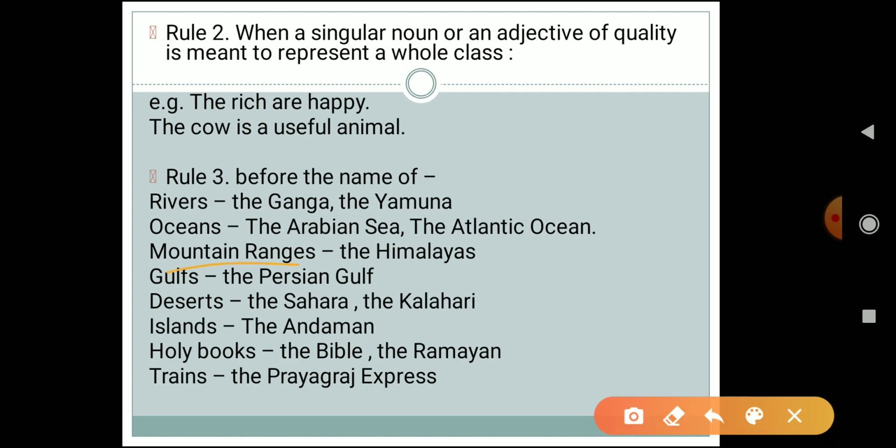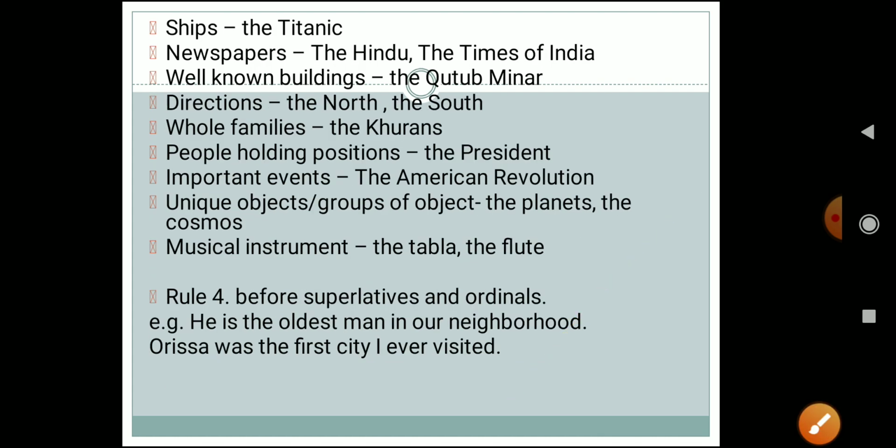Mountain ranges. I'm specifying on the word ranges. Okay, gulfs, deserts, islands, holy books, trains, ships, newspapers, well known buildings, directions, whole families, people holding positions, important events, unique objects, groups of objects, and musical instruments.